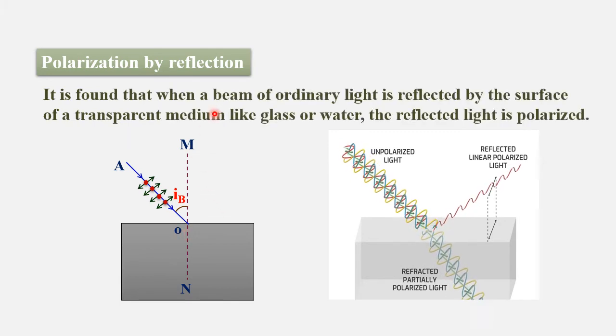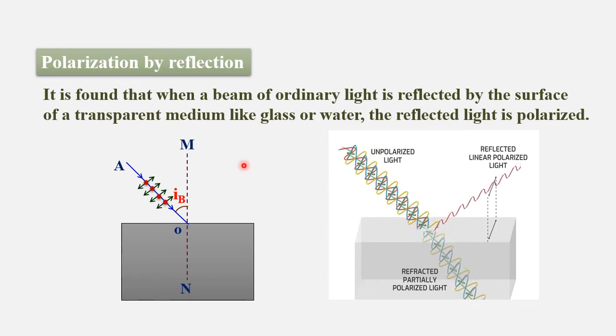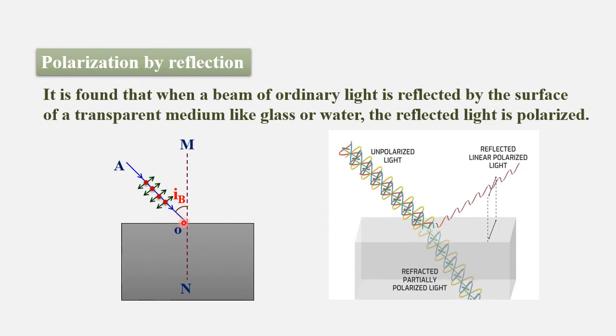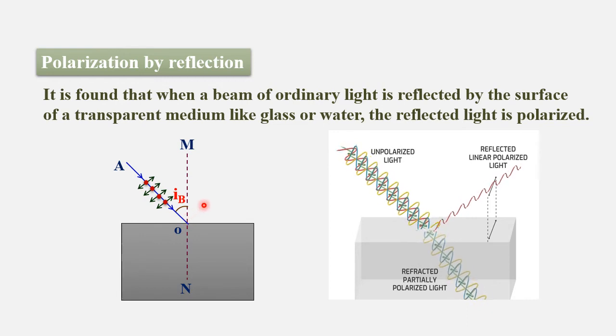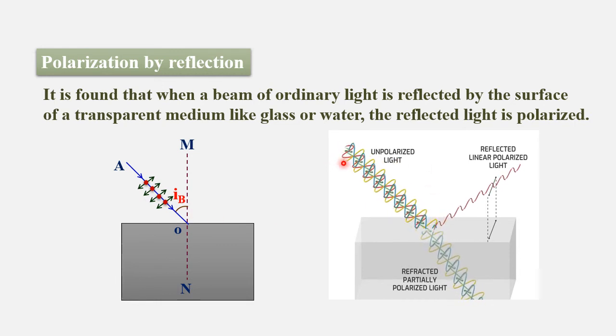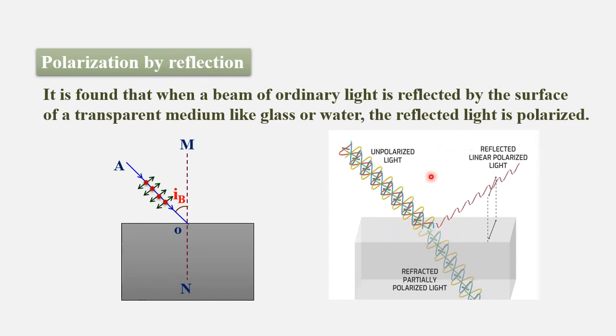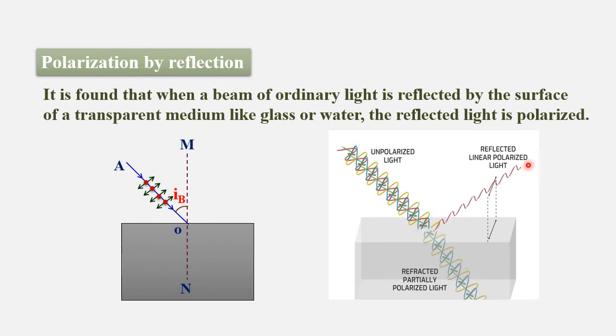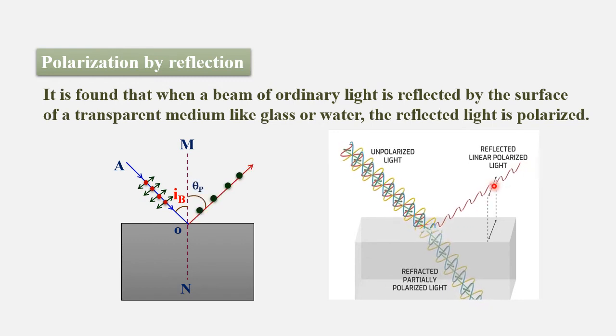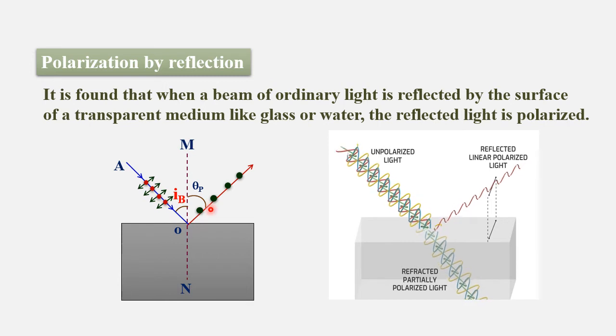It is found that when a beam of ordinary light is reflected by the surface of a transparent medium like glass or water, it is partially polarized for some angles, and for one particular angle of incidence it becomes completely linearly polarized. The vibrations of light are in all directions, and after reflection at the polarizing angle, the reflected light is linearly polarized. That particular angle of incidence is known as Brewster's angle.